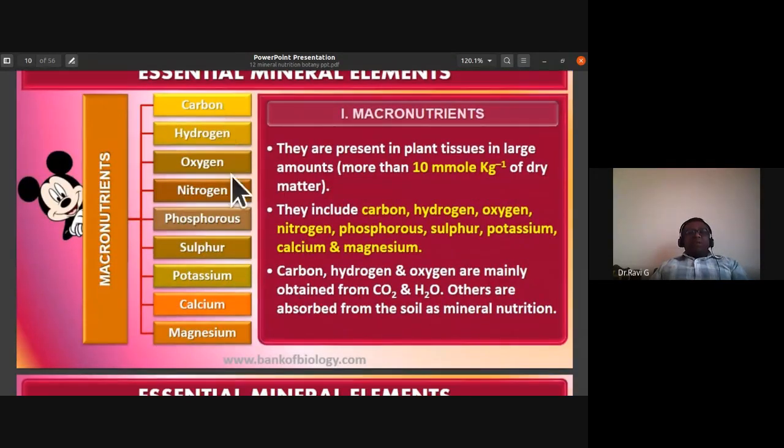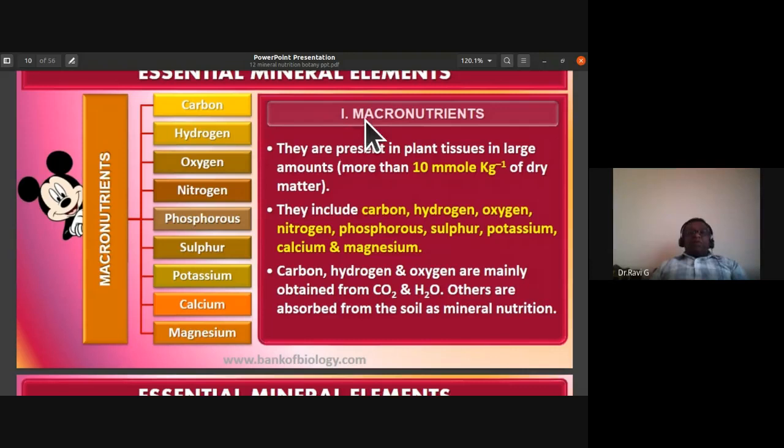So macronutrients, we have a list of them: carbon, hydrogen, oxygen (CHO), and NPK. You can easily remember them. Then you have to remember calcium, magnesium (Mg), and sulfur. So carbon, hydrogen, oxygen; NPK is nitrogen, phosphorus, potassium. Then you have calcium, magnesium, and sulfur.